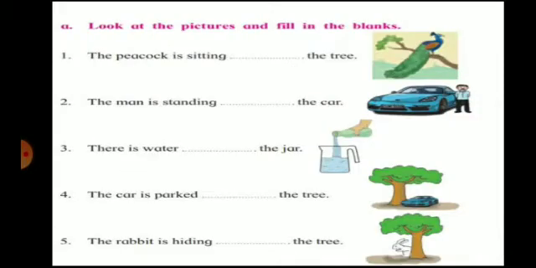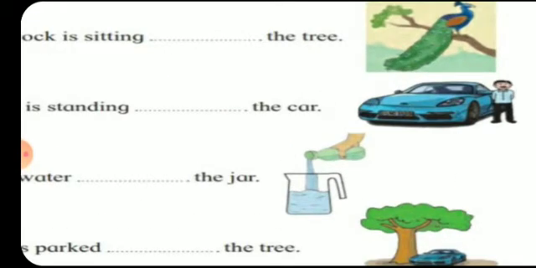Now children, there is an exercise to solve. What is that? A number exercise. Look at the picture and fill in the blanks. So you have to look at the picture and tell the position of the thing or person in the picture in which it is given. Can you see the first picture? The first picture is of a peacock.